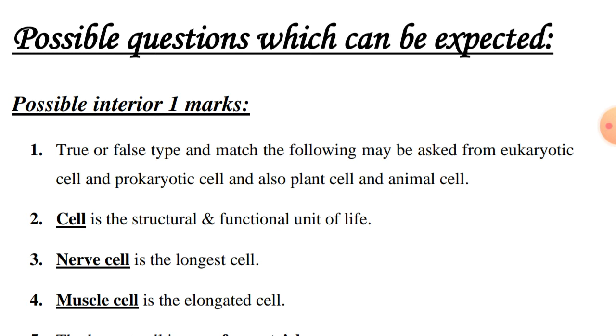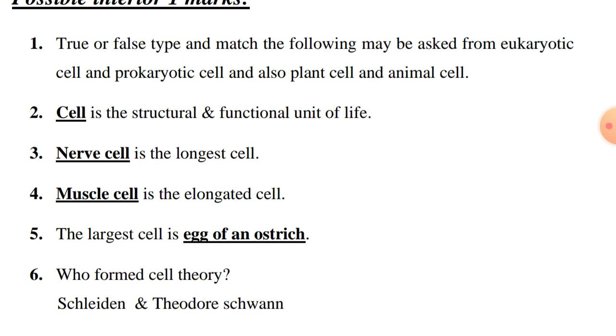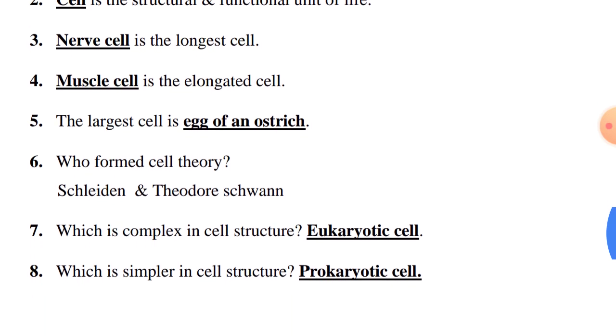And you have to know the comparison between plant cell and animal cell, prokaryotic cell and eukaryotic cell in a clear way, okay? Dash is the structural and functional unit of life: cell. Dash is the longest cell: nerve cell. Dash is the elongated cell: muscle cell. The largest cell is the egg of an ostrich. Who formed cell theory? Schleiden and Theodor Schwann.